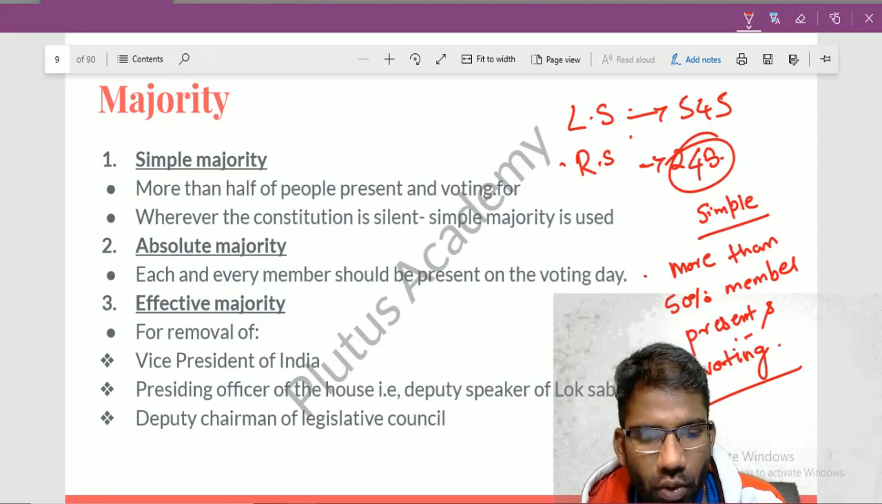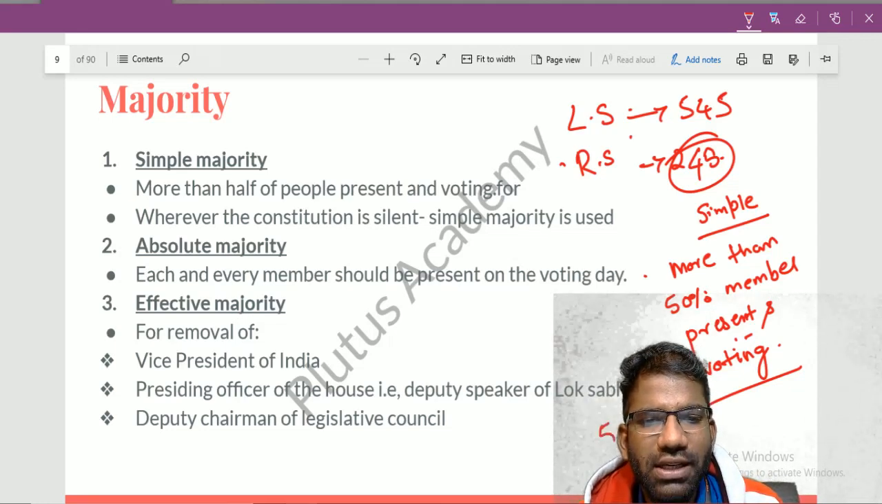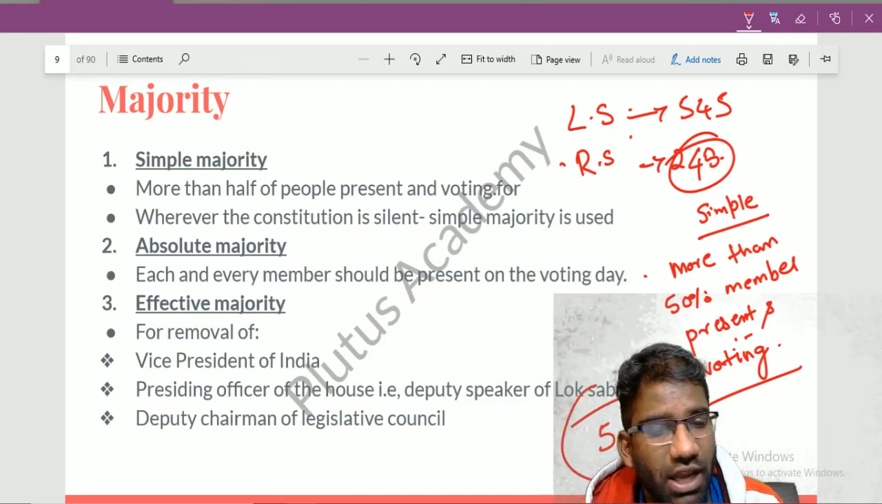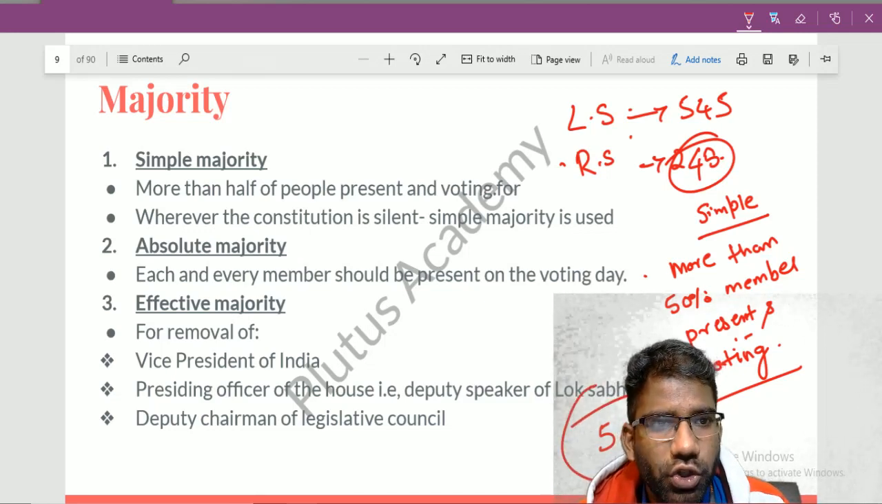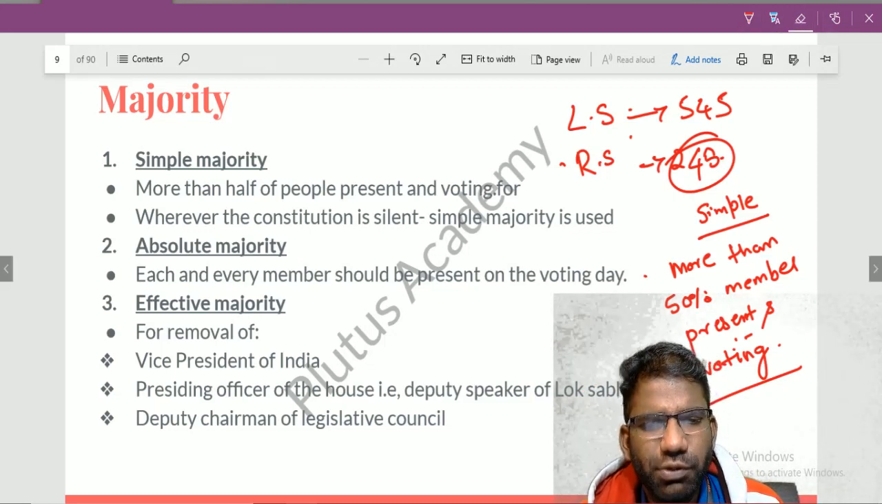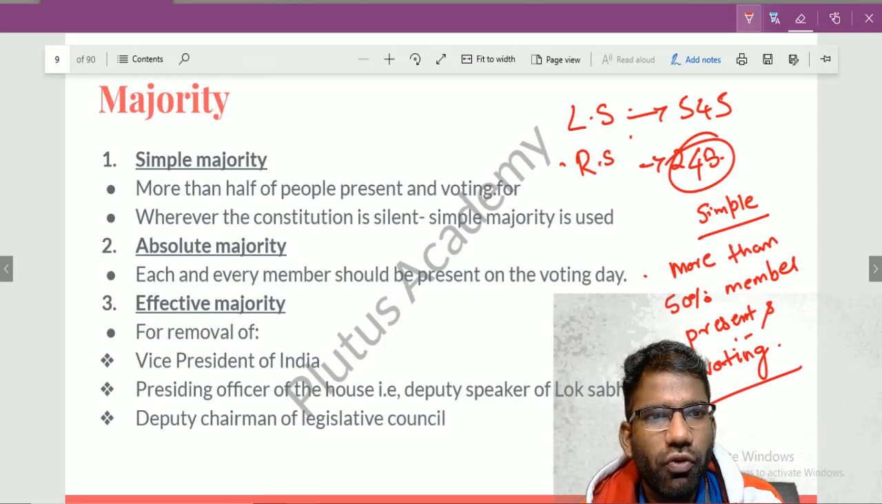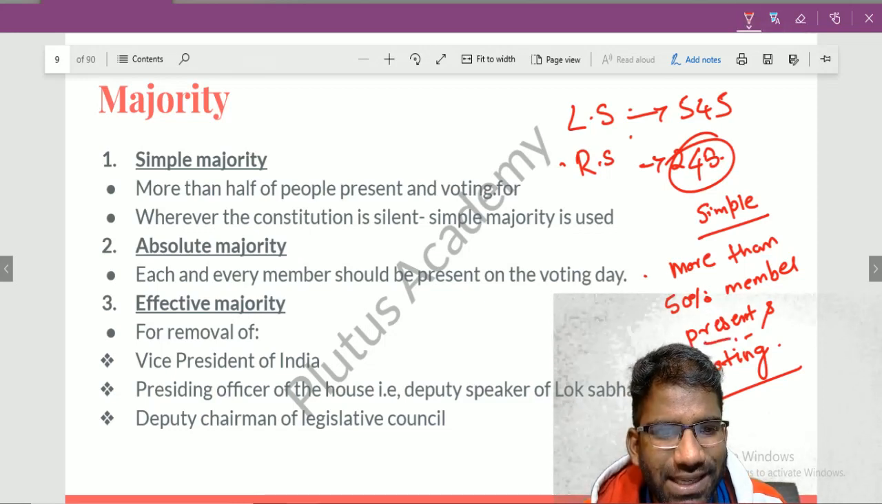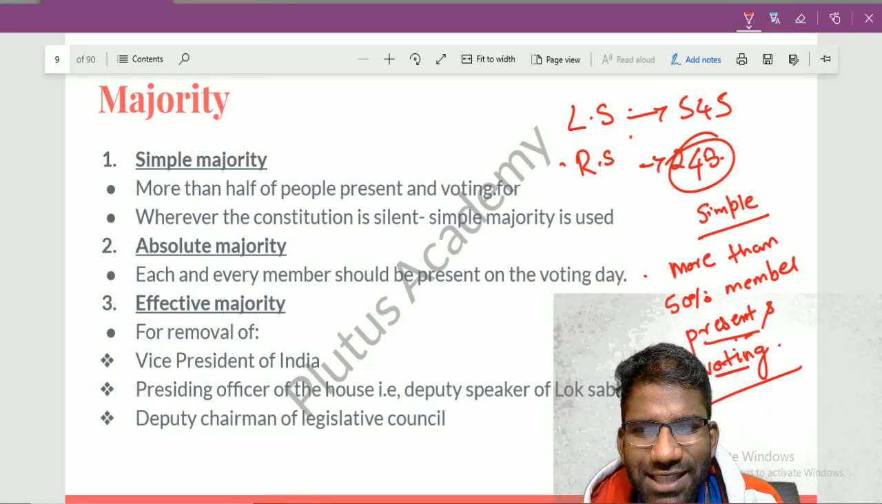Now what exactly students do is they will do 545 upon 2 plus 1. This is 50%. But this thing is wrong. You shouldn't do it like that, because that will give you a wrong answer. In every subject, especially in competitive exams, you have to focus on each word. Present and voting. What does this mean?